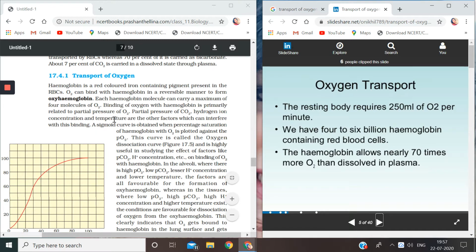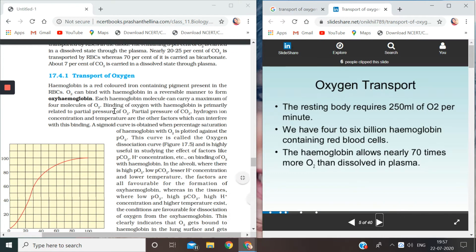You have to underline these lines, children. How much oxygen will bind with the hemoglobin depends on four factors. Just write down and underline these factors. You can number them. The first factor is partial pressure of oxygen.